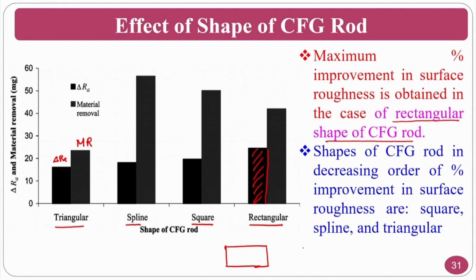And if you want more details about why rectangular and other things, you can go through the paper where the authors are, you just type centrifugal force assisted AFM process, and you can cross check with Professor Ravindra Singh Walia or H.S. Shan and Professor Pradeep Kumar.